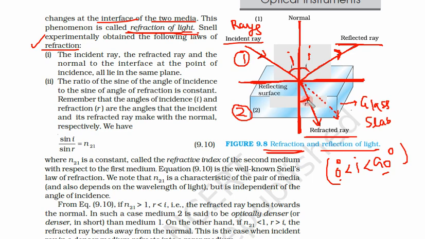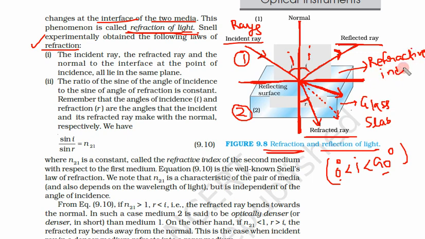Now whether this will move towards this side or towards this side. It is not that it will move towards this side only, it can move towards this side as well, but that completely depends on another property of the material which is called refractive index. Refractive index, we will learn just after some time.